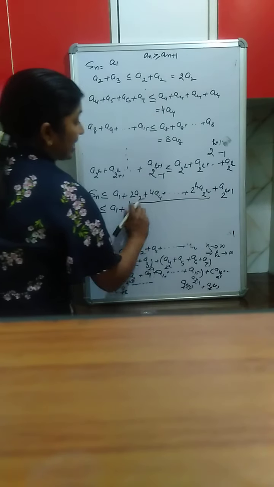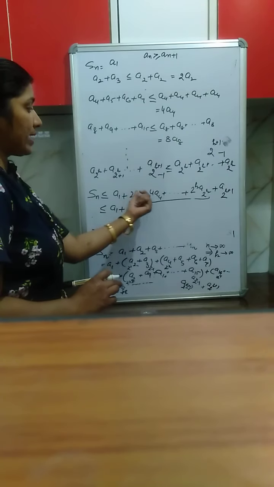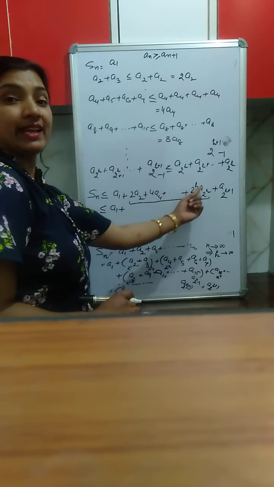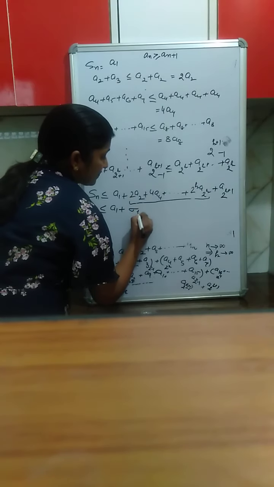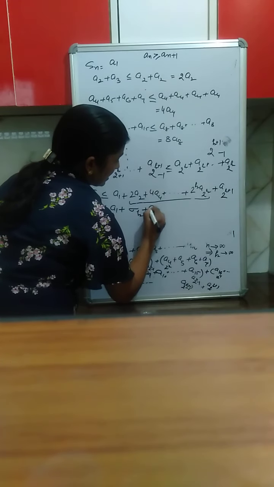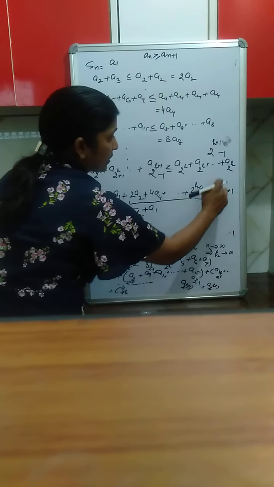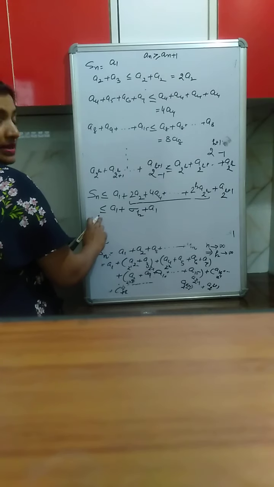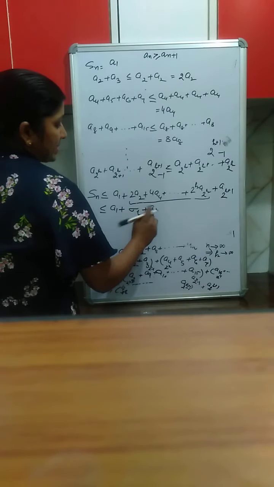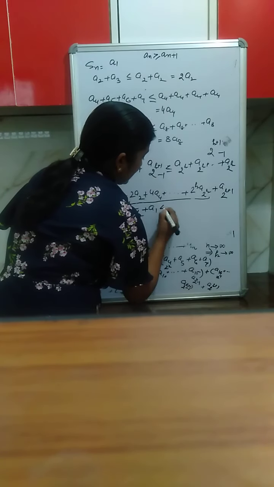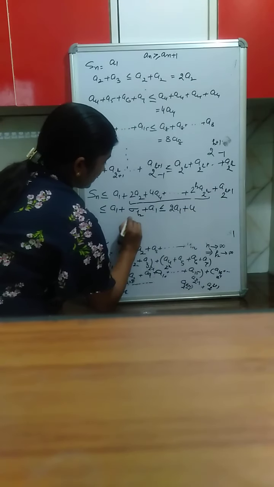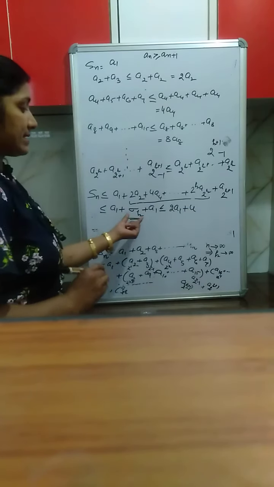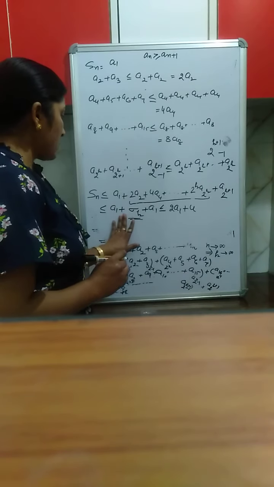This is the sum of k terms of the later series: 2a2, 4a4, up to 2 raised to the power k times a 2 raised to the power k. It is the sum of the k terms, that is sigma k, plus a1. As this term is less than or equal to a1, I have put here the less than or equal to symbol: a1 plus sigma k plus a1, and this is less than or equal to 2a1 plus u, as we know that sigma k is less than or equal to u.